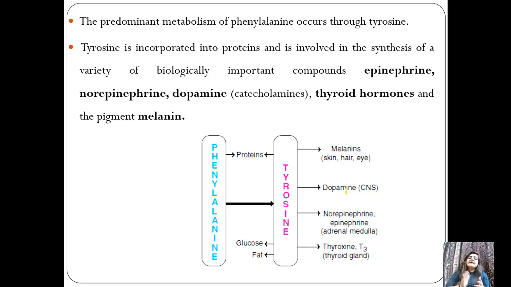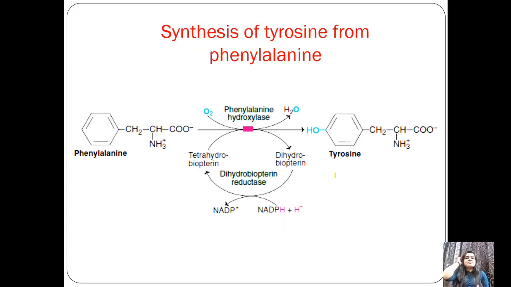So phenylalanine is converted to tyrosine, and from tyrosine we can get protein and melanin, which generates the black coloration of our skin, hair and eye. Dopamine is a neurotransmitter of the central nervous system. Norepinephrine and epinephrine are hormones of the adrenal medulla. And T3 and T4 are the thyroid hormones generated by the thyroid gland. So now see the synthesis of tyrosine from phenylalanine.